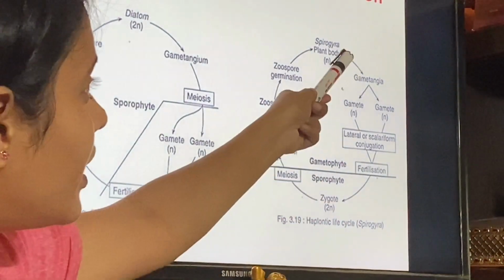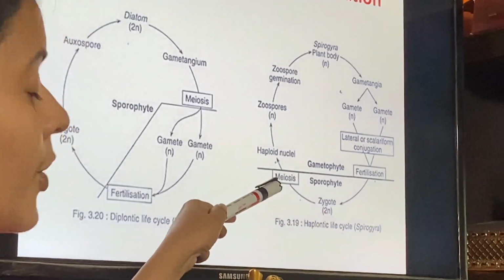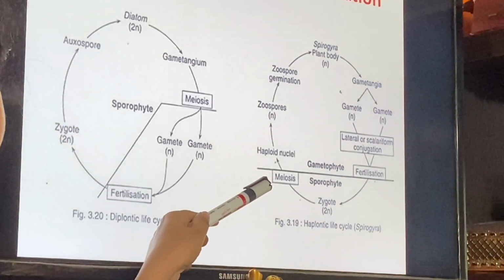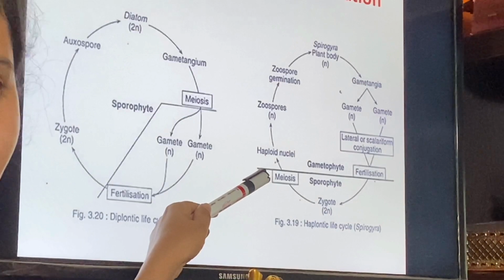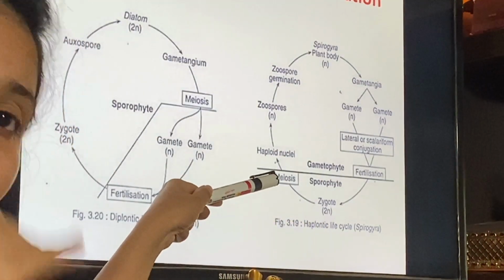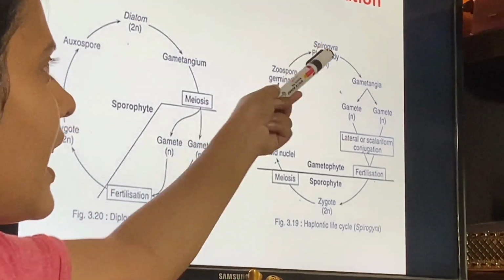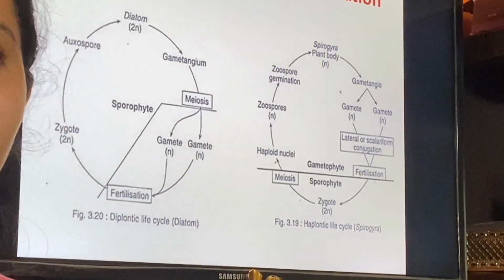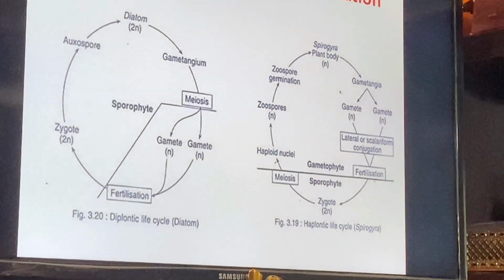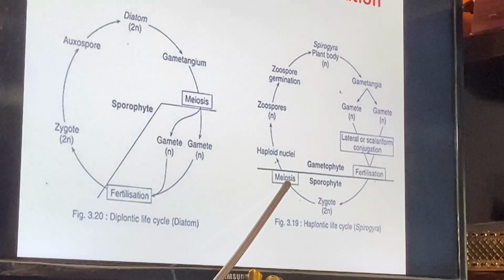But I want the plant body haploid. So zygote has to undergo meiotic division. Why meiotic? Because it is reductional division. Remember this thing. So zygote will reduce into half, meaning it will again produce n, which is the main plant body. So here the meiosis will take place.